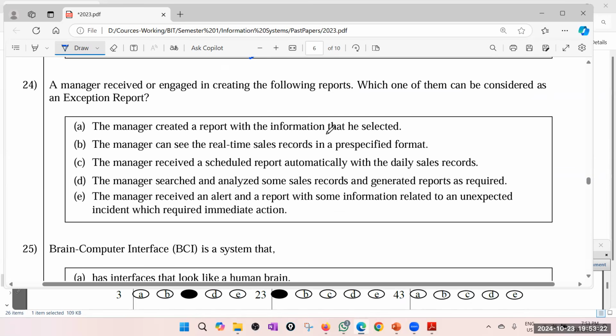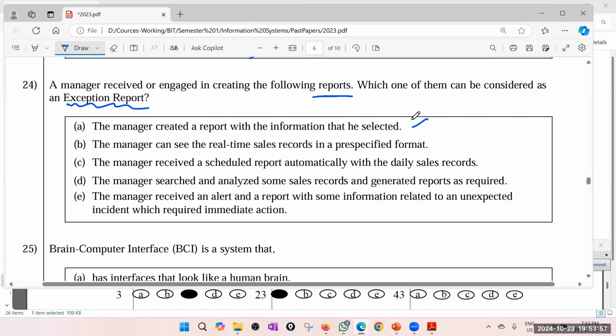24. Manager received or engaged in creating the following reports. Which one of them can be considered as exception report? Exception report means a report generated when there is an exceptional situation, like exceptionally low sales, exceptionally low production, right? Usually negative. Manager creates a report with the information that he selected.